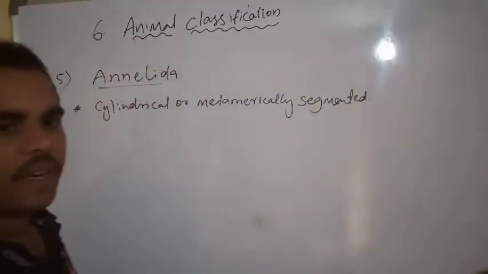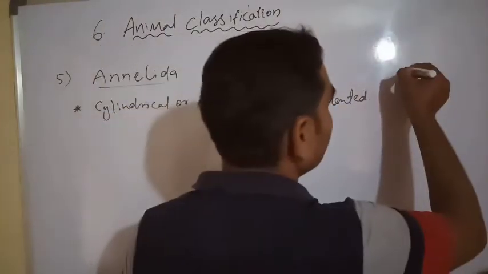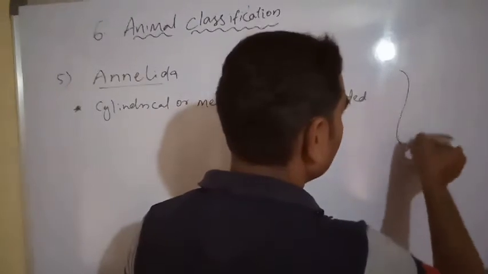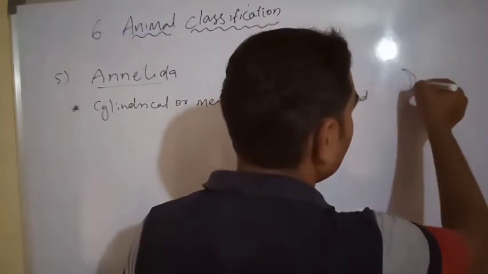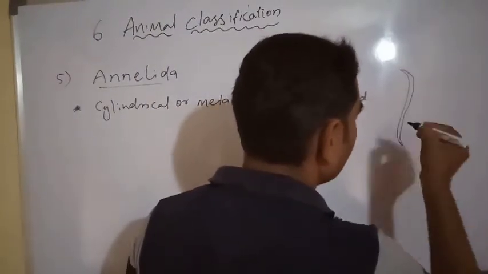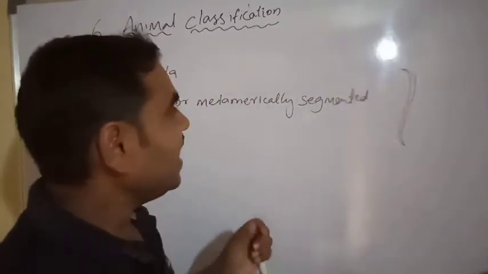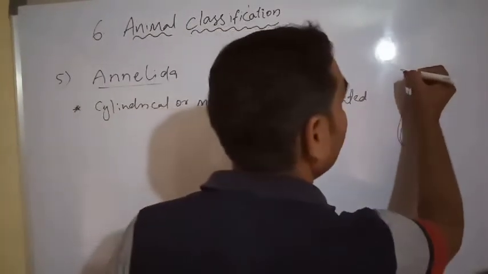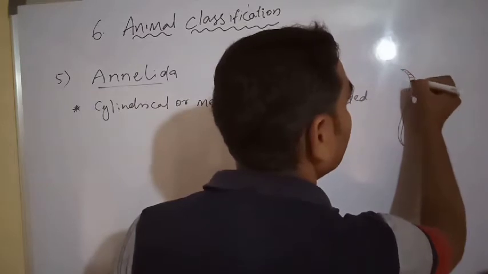Metamerically segmented. We have to see this organism. Here segmentation is there, like 1, 2, 3, 4, 5.